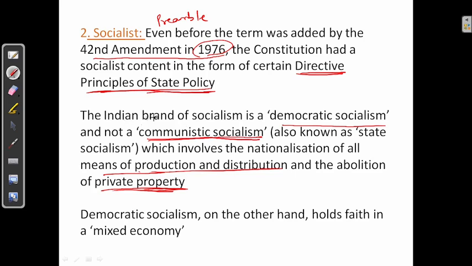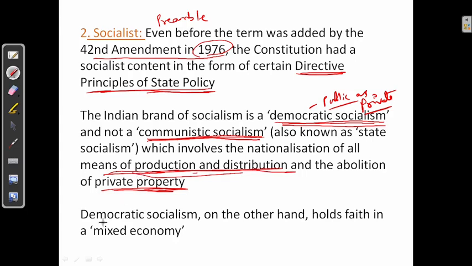Whereas in democratic socialism, both public as well as private property is allowed. In communist socialism, only the government is allowed in the means of production and distribution.